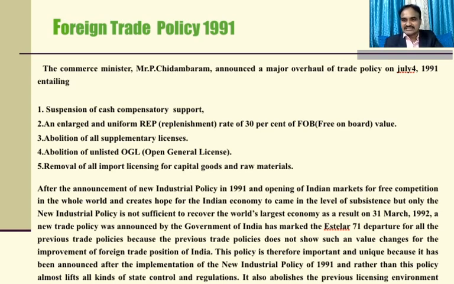It marked a sharp departure from all the previous trade policies, because the previous trade policies did not show such value changes for the improvement of India's foreign trade position. This policy is therefore important and unique because it was announced after the implementation of the new industrial policy 1991, and it removed almost all kinds of state control regulations.